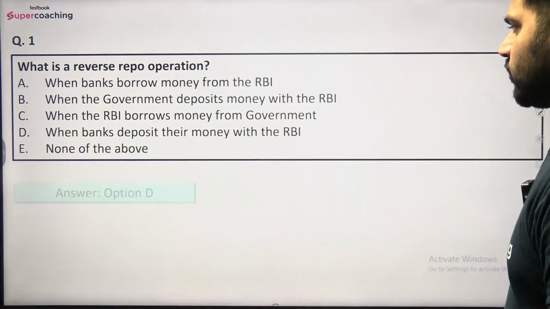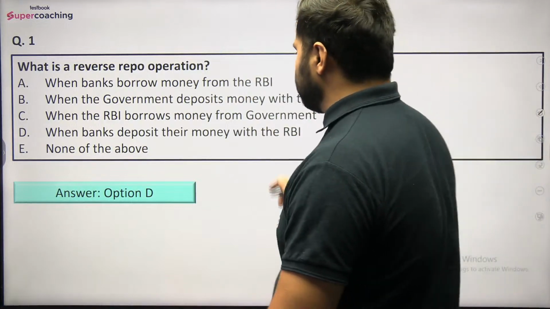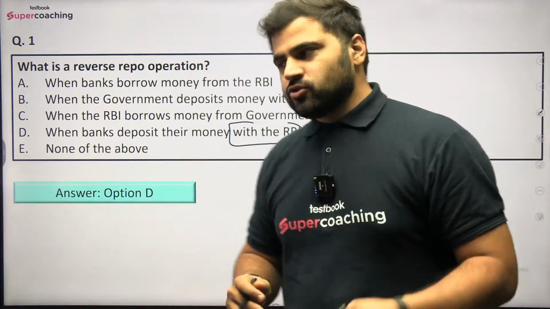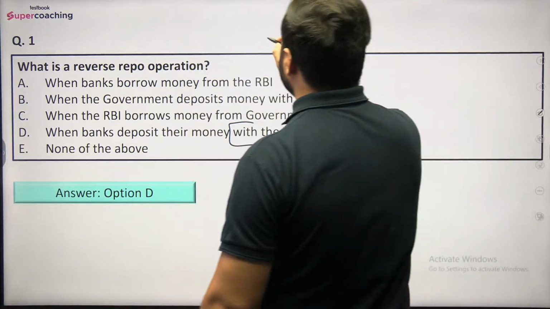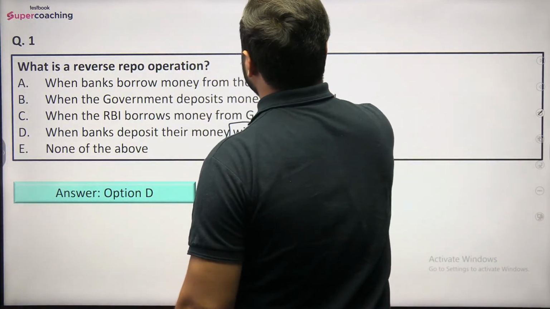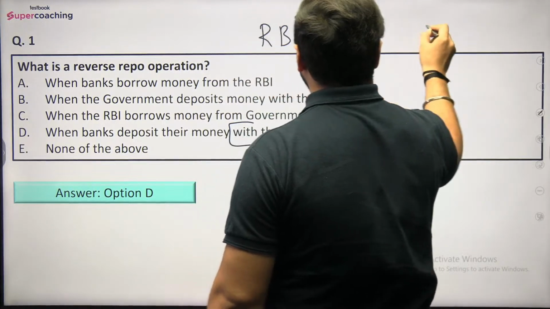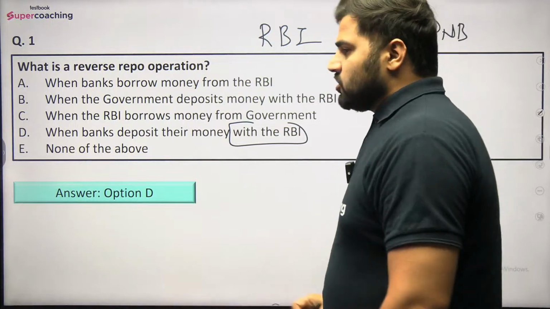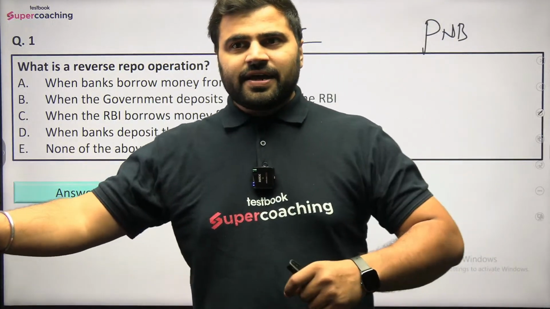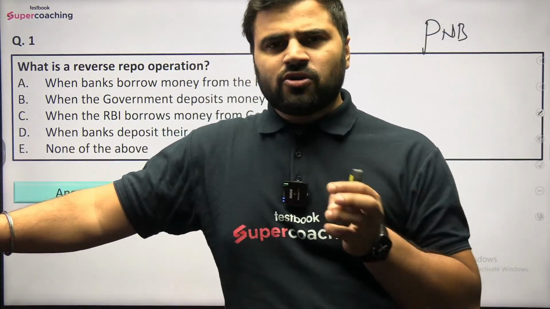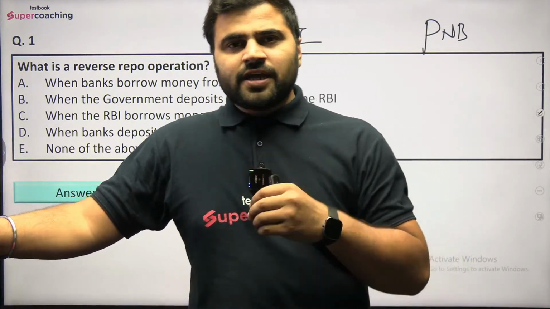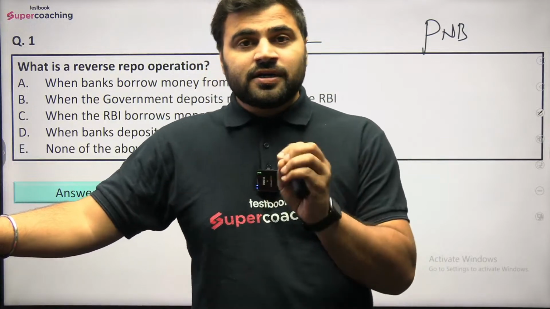So the right answer would be option D, that is when banks deposit their money with the RBI. Again, as we discussed in the case of repo, there are two participants in the case of reverse repo also: one is the Reserve Bank of India and another is any commercial bank. We are taking the example of Punjab National Bank. Suppose Punjab National Bank is having extra cash, and they are not giving it to the public, not lending that money. If they are having the extra cash, in that case they will not earn anything on that cash.